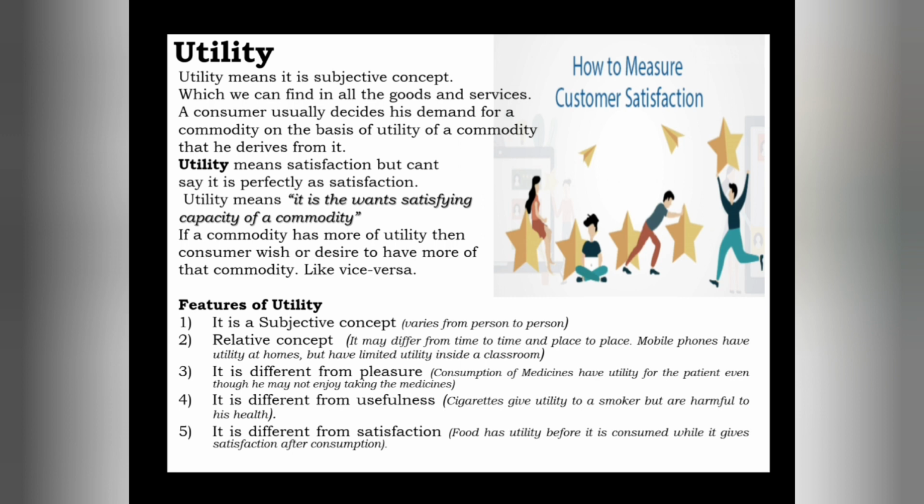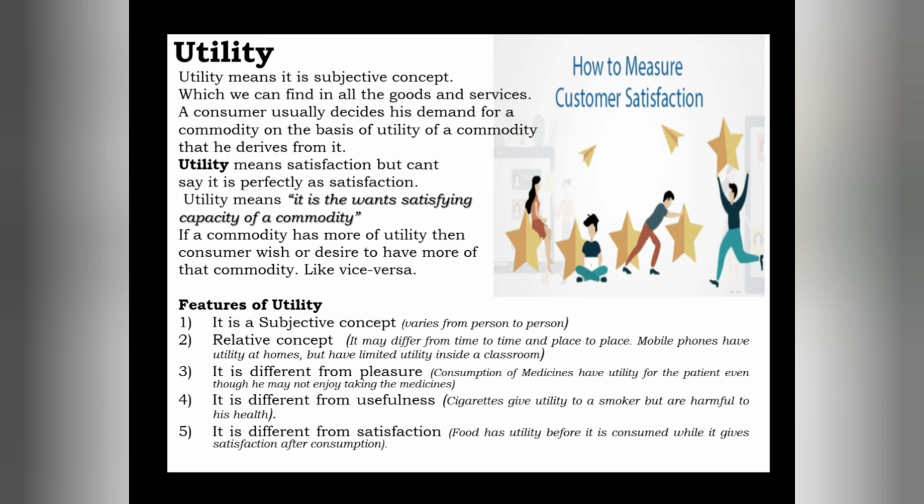Let me give one more example. Take an umbrella. When do we get more utility from that umbrella? Yes, you are absolutely right. When we are having a rainy season, in that rainy season we can get more satisfaction or utility from that umbrella.